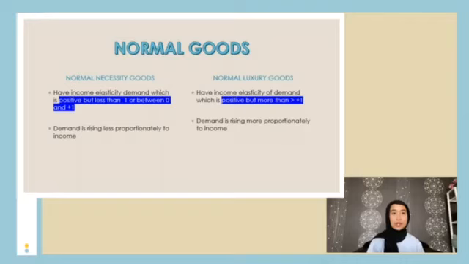Next, normal luxury goods have an income elasticity that is positive and more than positive 1. As income rises, the proportion of a consumer's income spent on that product will go up. For example, an 8% increase in income might lead to a 10% rise in the demand for a new kitchen, resulting in an income elasticity of positive 1.25. It is also shown that demand is rising more than proportionally to income.